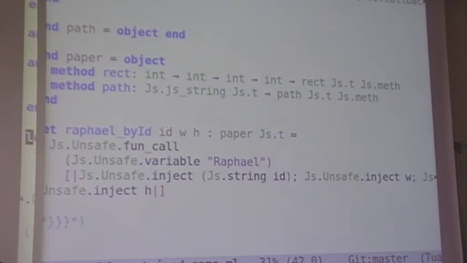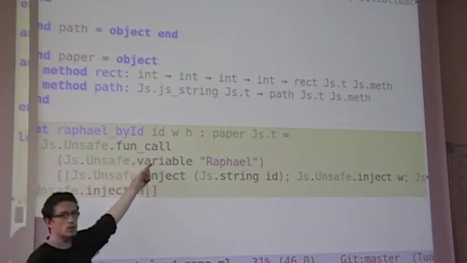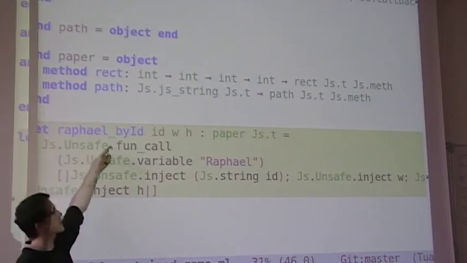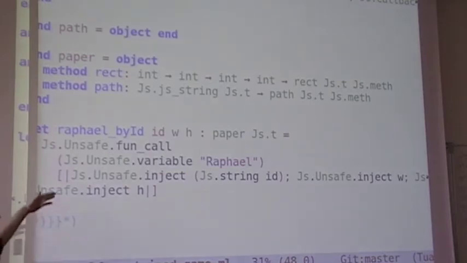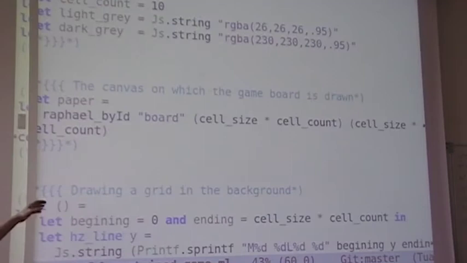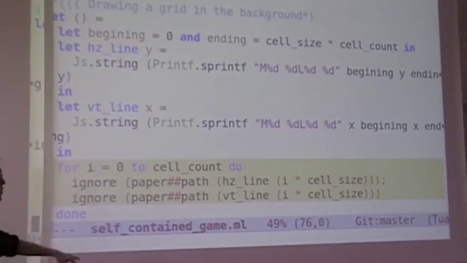Here we have a constructor that just makes a function call in JavaScript that is accessed by a camel function. This allows us to obtain a paper object. The region time is paper.js.t, and we can use this in a game too. So I'll skip the boring part, constant of the game, and here is an example of using the paper object.